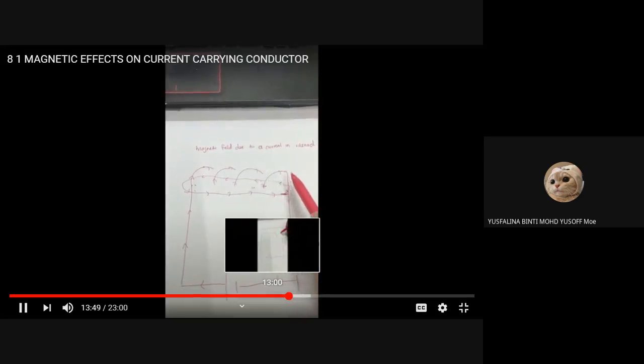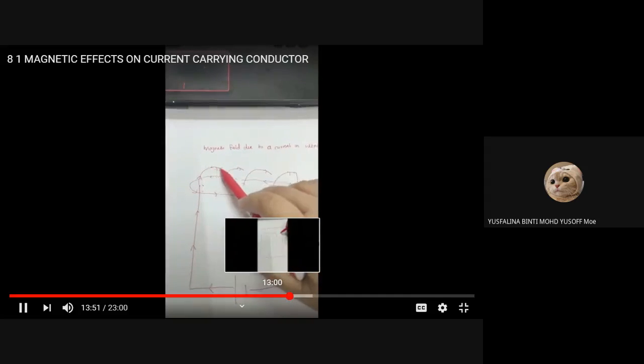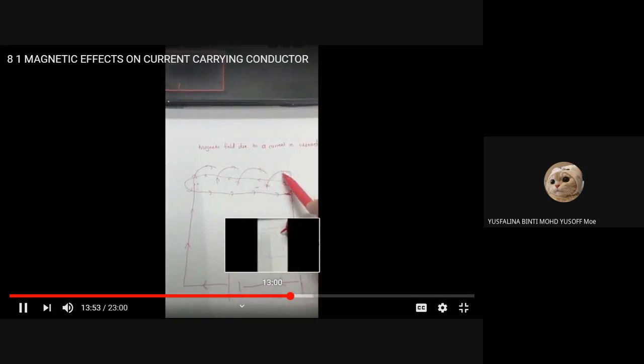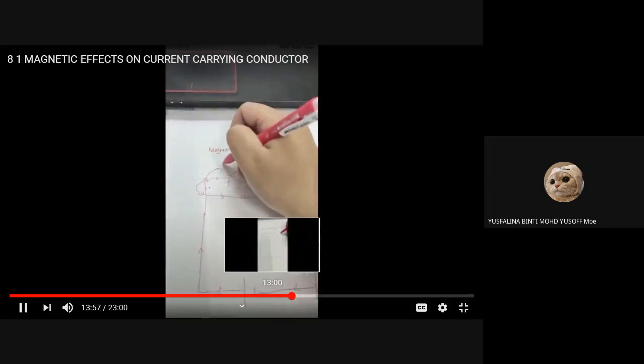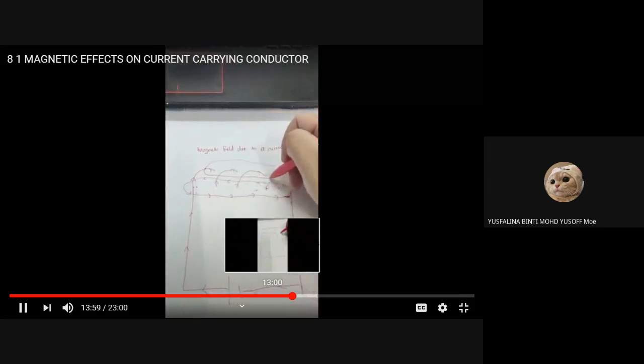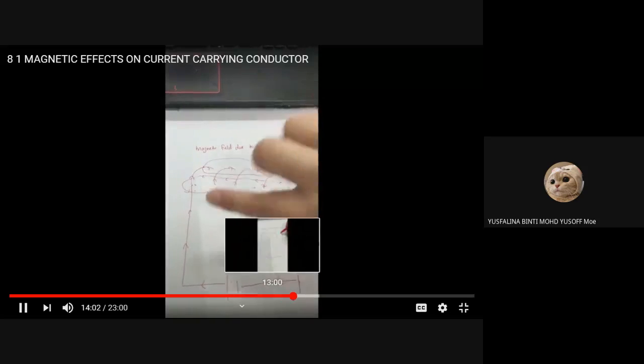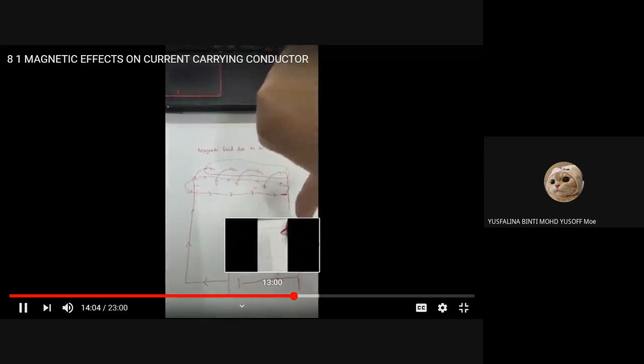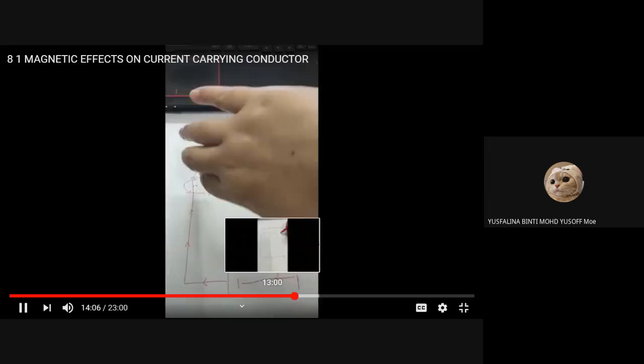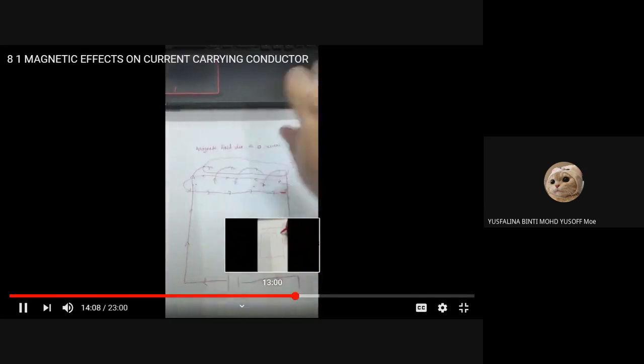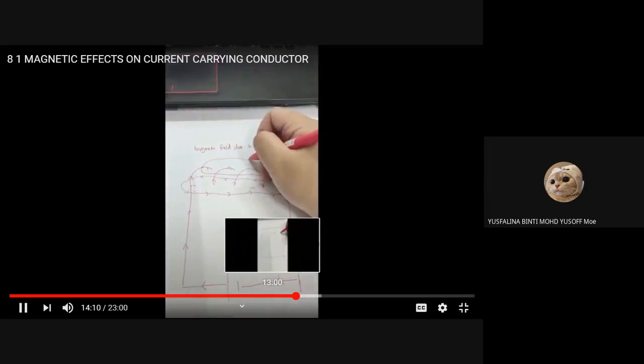For this part, here, see the line, the direction is the same, right? So we draw this part. Using the right hand grip rule, this side goes down like that, right? So it goes down like that. So this means it is clockwise. So you draw clockwise.